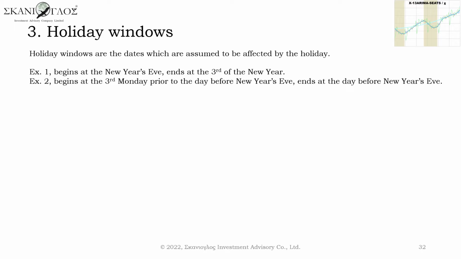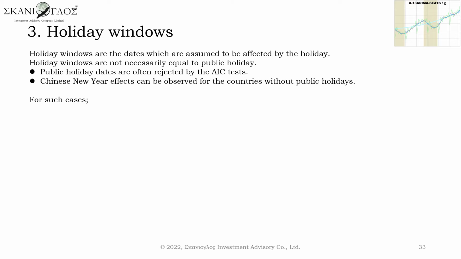A window begins at the 3rd Monday prior to the day before New Year's Eve, and ends at the day before New Year's Eve. Holiday windows are not necessarily equal to public holiday. Public holiday dates are often rejected by the AIC tests. Chinese New Year effects can be observed for the countries without public holidays.